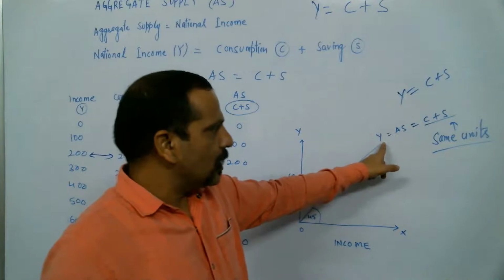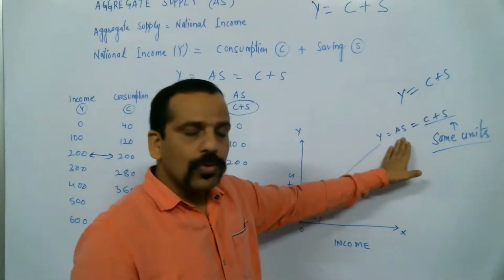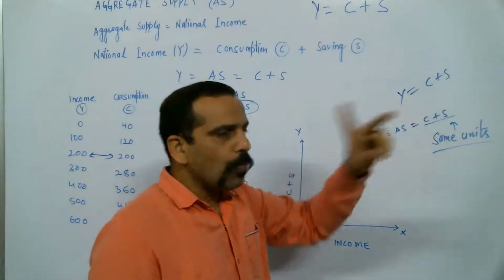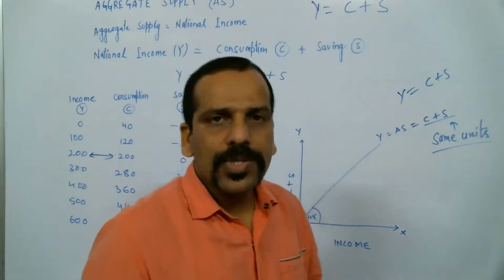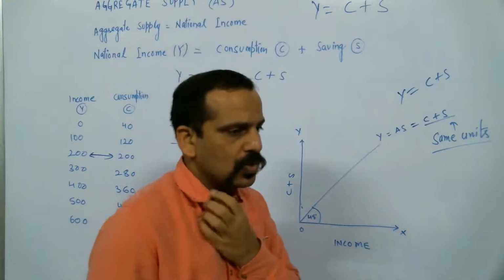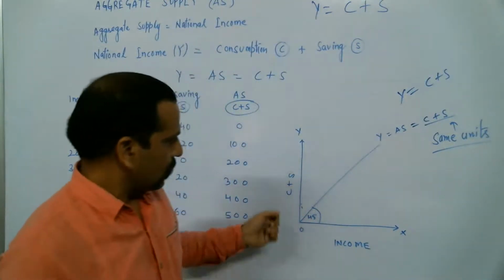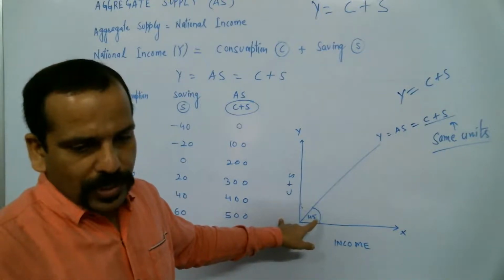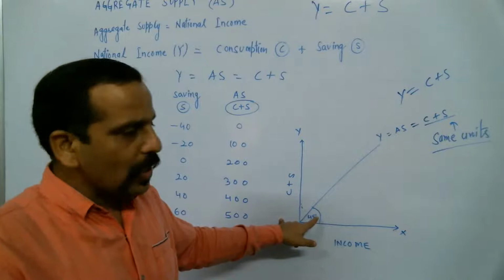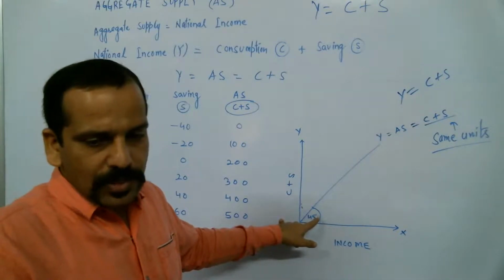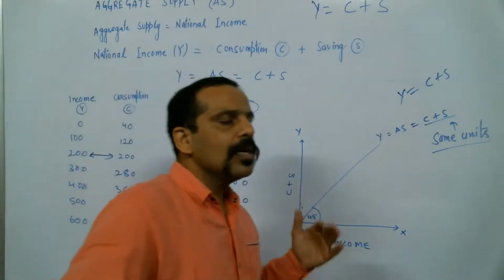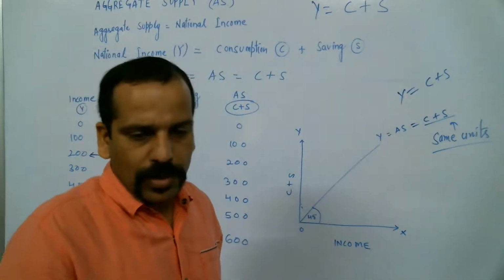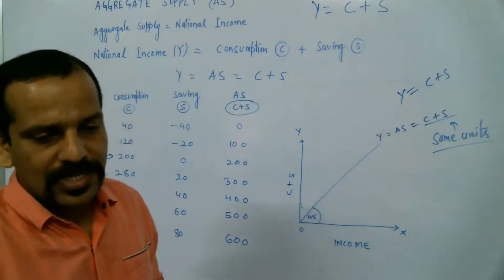So national income is equal to aggregate supply, having two parts, meaning either income is consumed or saved, so C plus S. Next, this 45 degree line: consumption is equal to income, and it helps us to understand the Keynesian economic analysis.